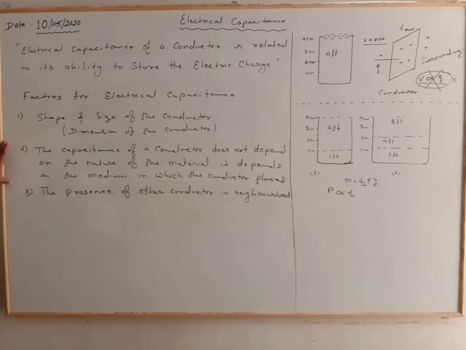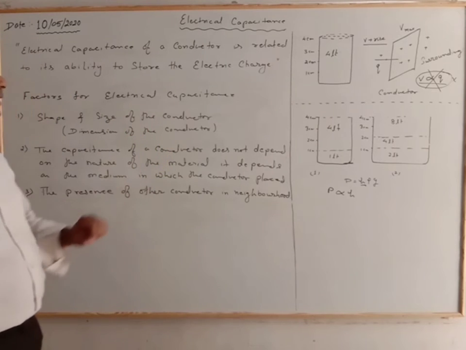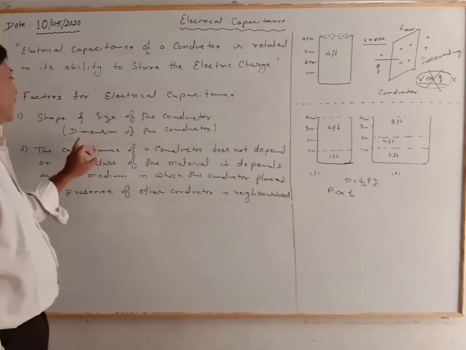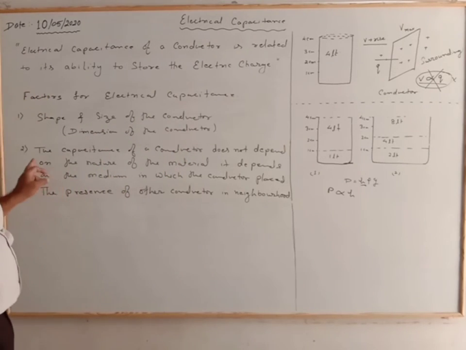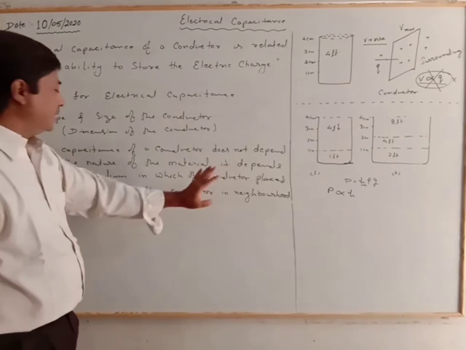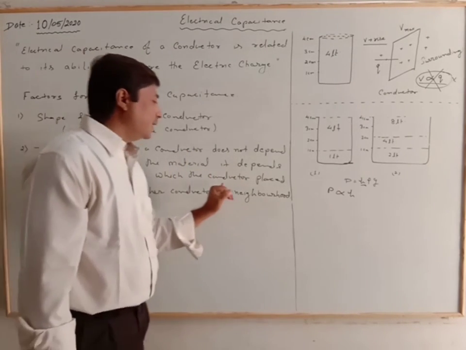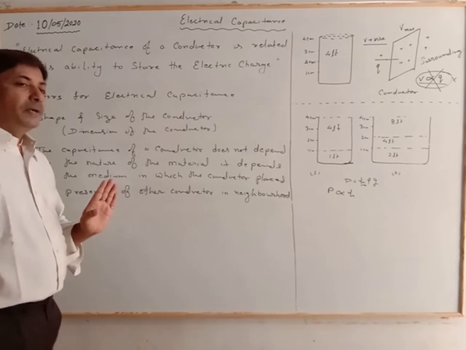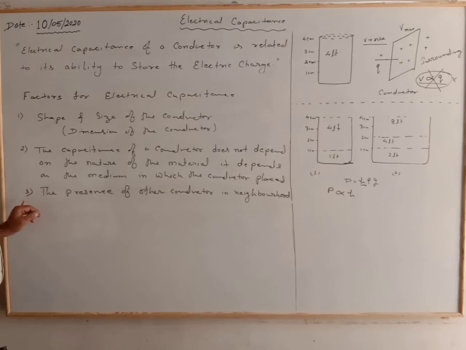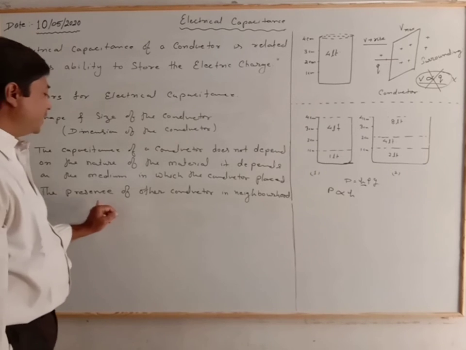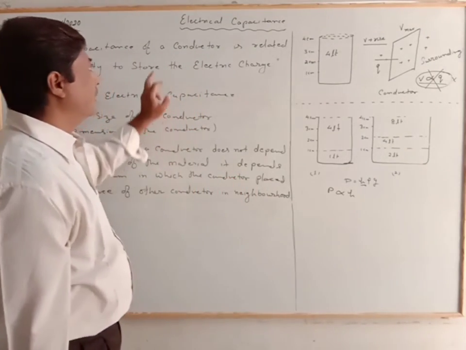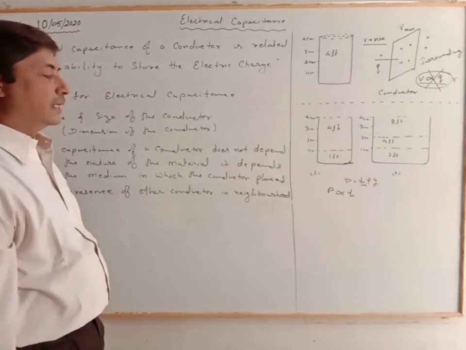So three factors are responsible for the capacitance of a conductor: the shape and size of the conductor, that is the dimension of the conductor. The capacitance does not depend upon the nature of the material, it depends upon the medium in which the conductor is placed, that is the permittivity of the medium. And third is the presence of other conductors in the neighborhood.